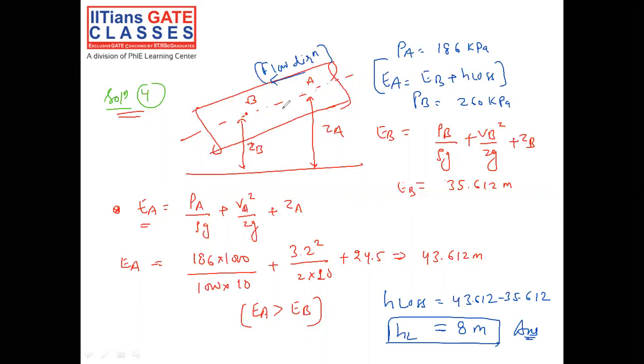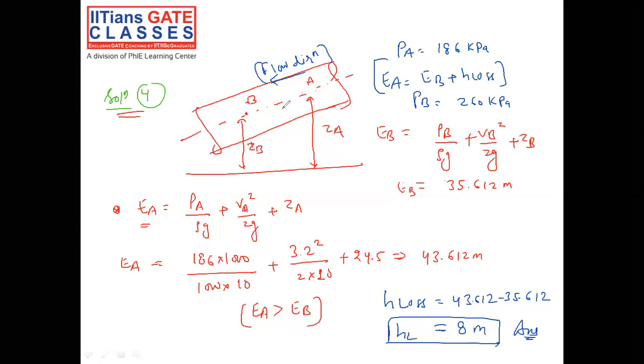That is true only when the kinetic head and potential head are the same at both points. Unless both are the same, you cannot say based on the pressure. Remember, flow direction can always be found out by total energy. If total energy at point A is more than at point B, the flow will always take place from point A to point B, irrespective of the pressure given at point A or point B.